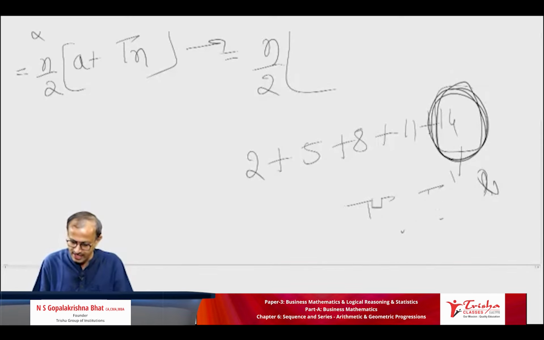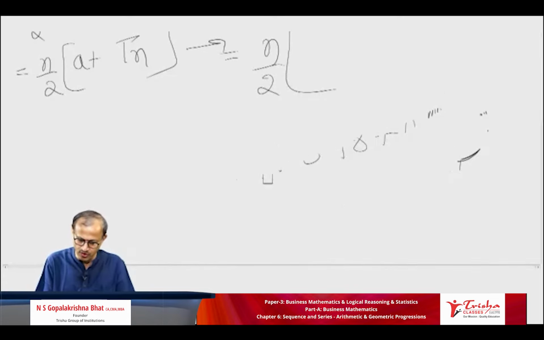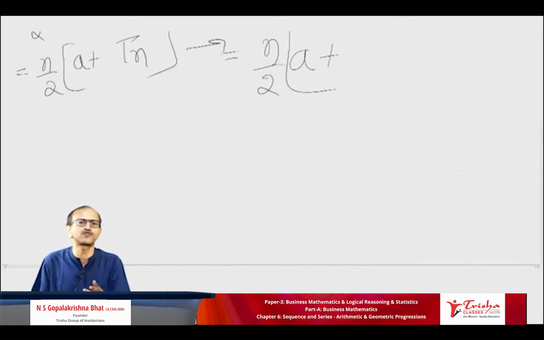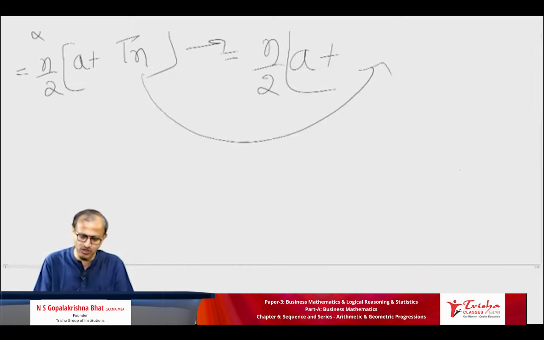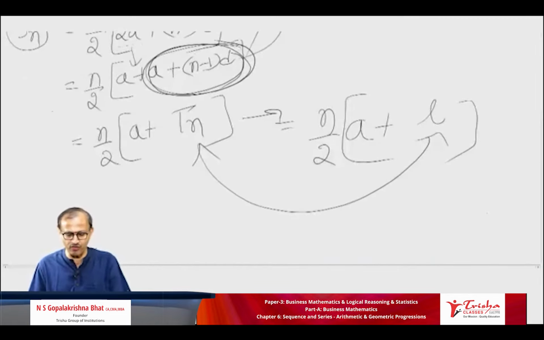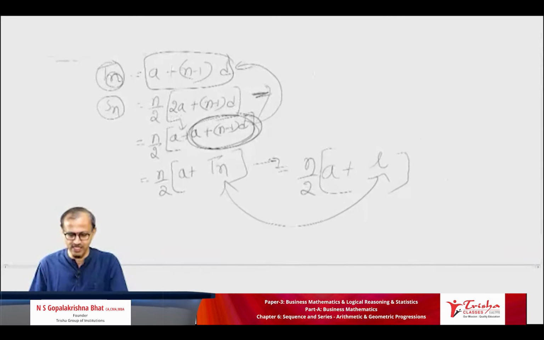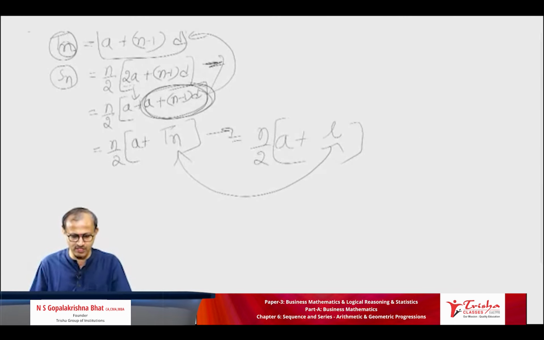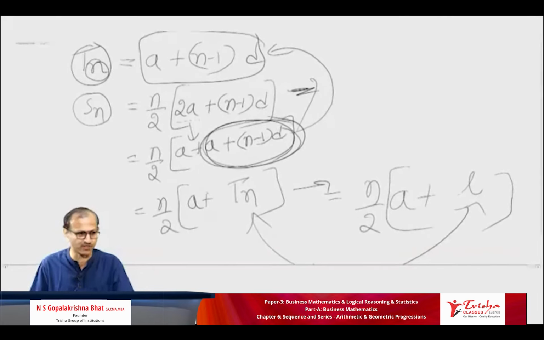So I will repeat that. Please make a note: n by 2 into 2A plus, and any other term you can use for Tn, Tn can also be termed as L. So these are all the formulae you have to remember. Please refer to the explanation once again.